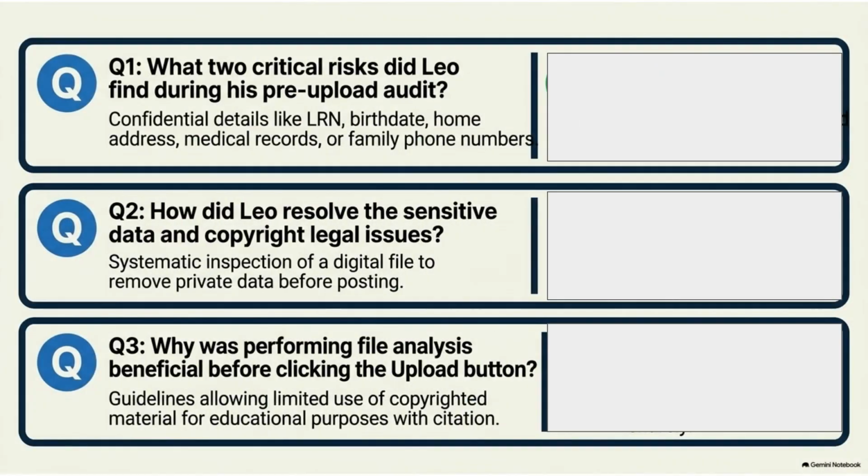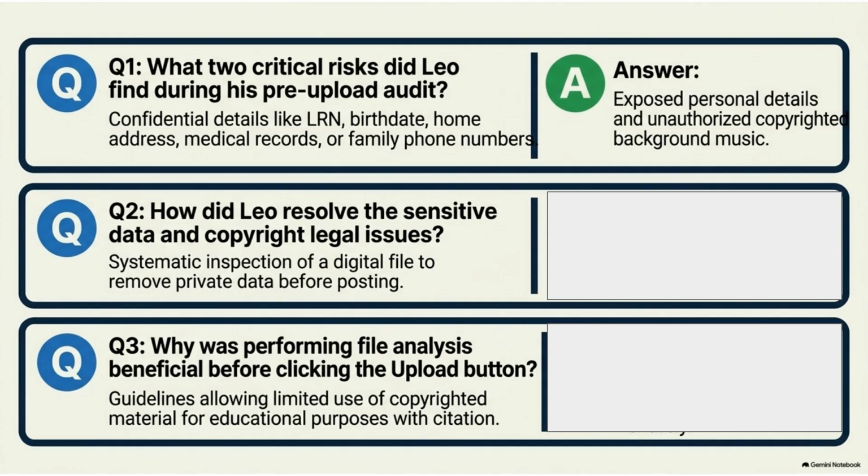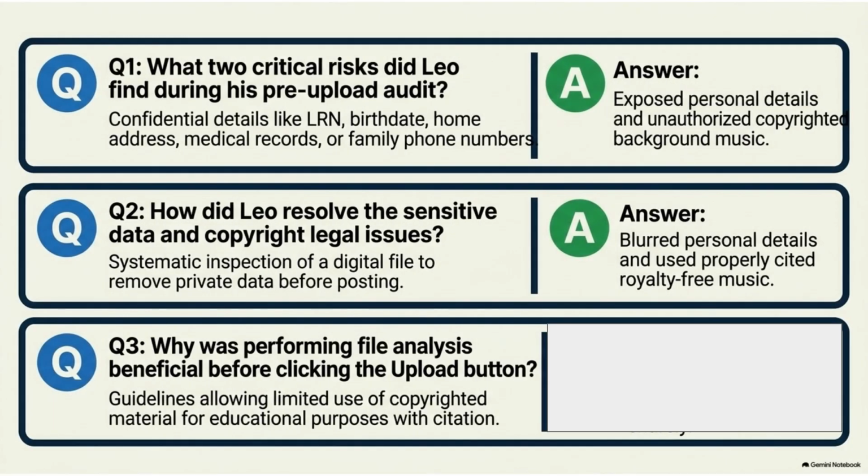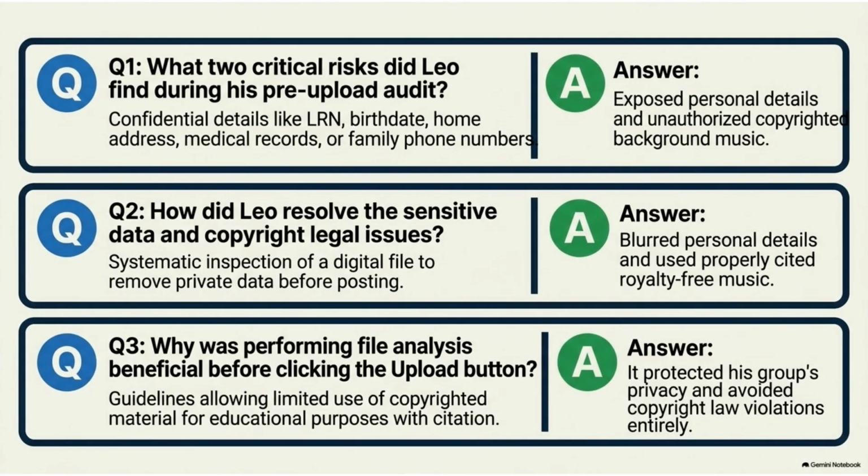Let's review. Can you answer these questions based on what we've covered? Take a moment to think about the risks Leo faced and how he resolved them. The answer to our first question: Leo found exposed personal details and unauthorized copyrighted music. These are common digital risks. For our second question, Leo resolved the issues by blurring the sensitive personal details and replacing the music with properly cited, royalty-free content. Finally, the third question: why was the audit beneficial? It protected his group's privacy and ensured they avoided violating copyright laws.